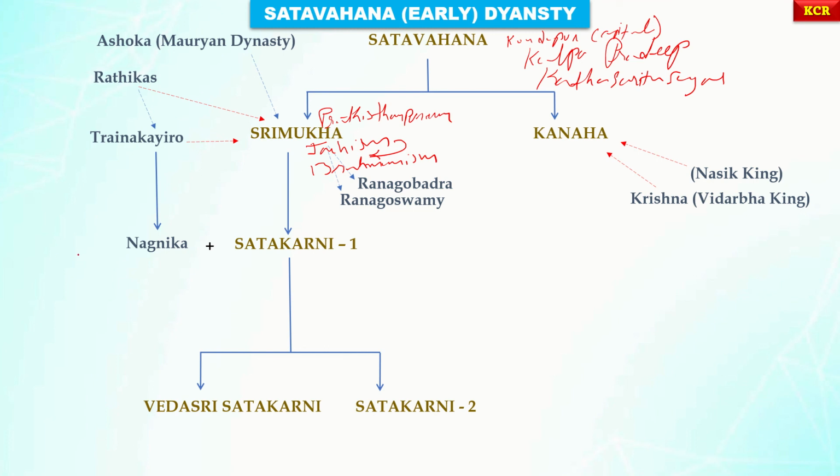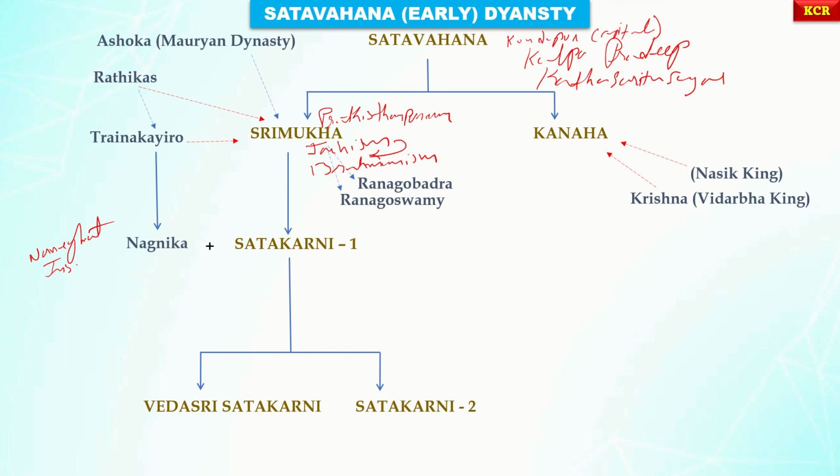Another important point: the Nane Ghat inscription. This inscription was issued by Naganika, and we came to know information about this through Naganika's inscription at Nane Ghat. Satakarni is also mentioned in the Hathigumpha inscription of Kharavela.